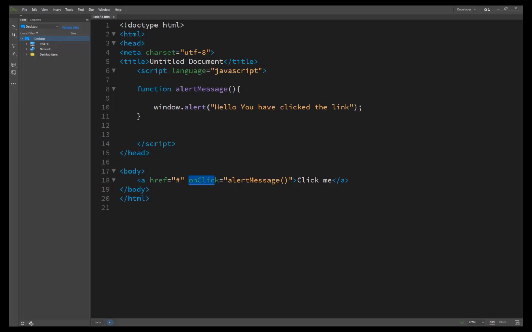So here we can easily pass any link when we are trying to open a link using JavaScript. With onclick we can also pass a link or something else. So our task 31 is complete, and if you have any query for this task, feel free to contact me on my WhatsApp number, leave a comment, or email me. So that's all.